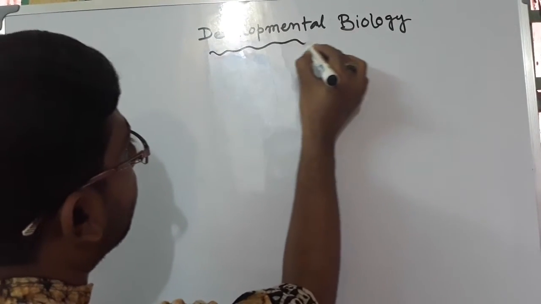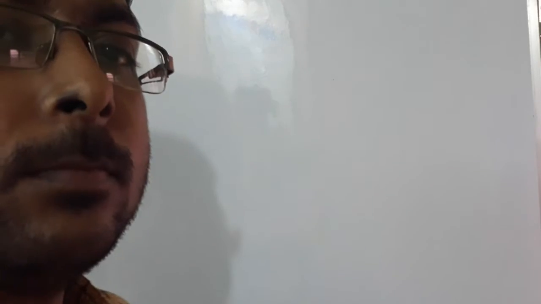Okay, this is the topic which is important, particularly in CSIR NET. Now, what is development? Development is nothing but a series of changes from one event to another.